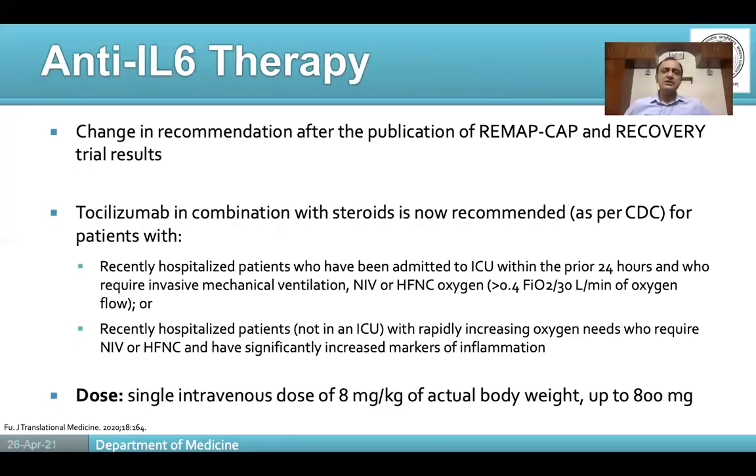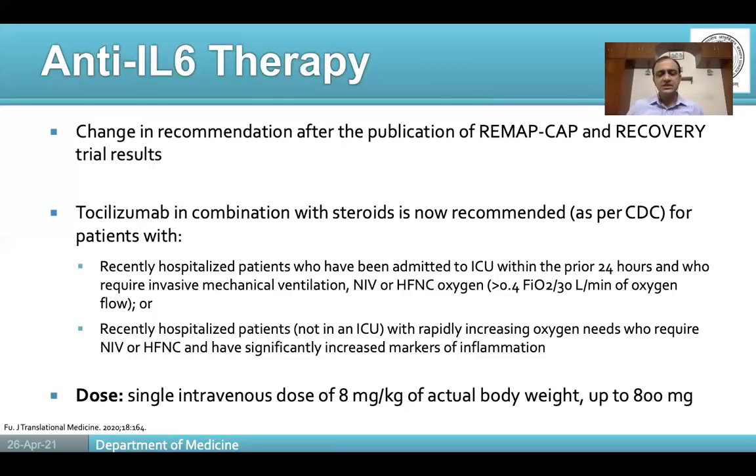The other anti-inflammatory drug which is commonly used is tocilizumab, or the other IL-6 inhibitors, or other anti-IL-6 agents like sarilumab or cetuximab. Tocilizumab is clearly the most commonly used agent. Now, regarding tocilizumab, it is important to remember that there are 2 clear-cut indications as per CDC for its use. One is recently hospitalized patients who have been admitted to ICU within the last 24 hours and who are requiring a high degree of respiratory support.